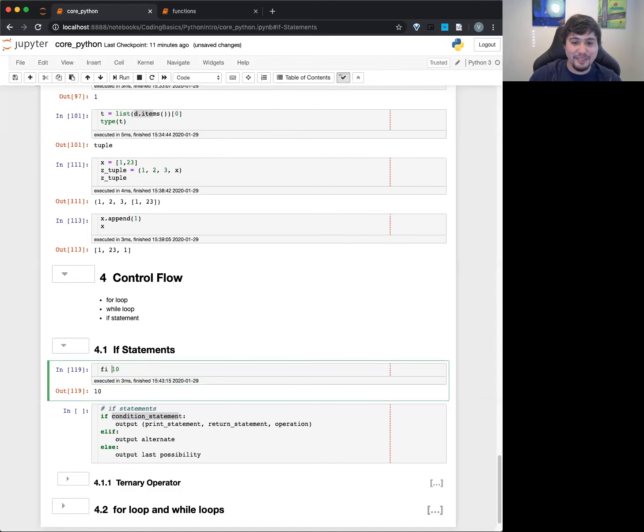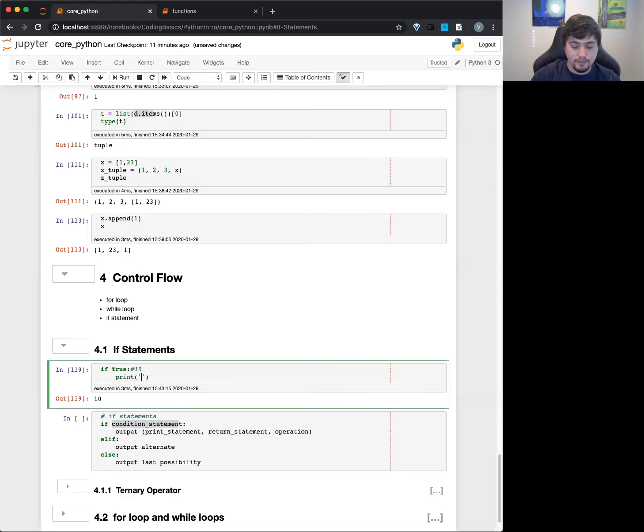So if I do if true, and then we have an execution, print hi. You can see it prints hi. If I do if 10, this will print hi, because it is truthy, it is a truthy kind of thing.